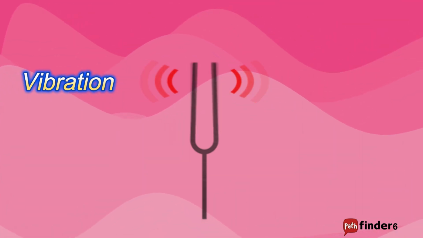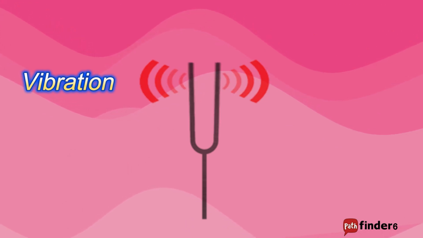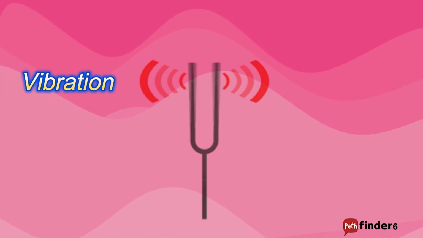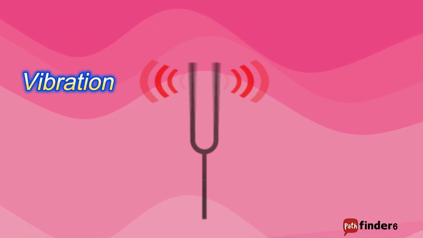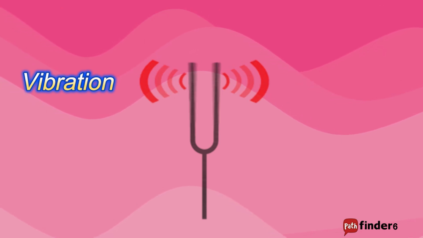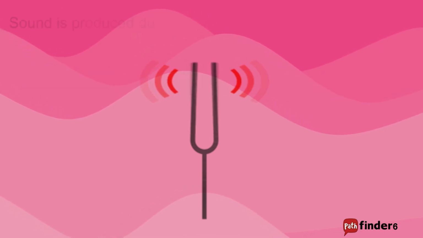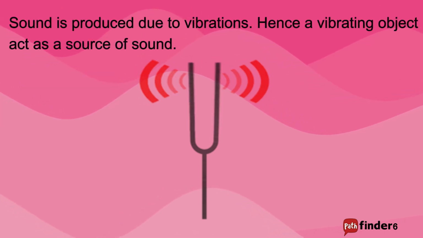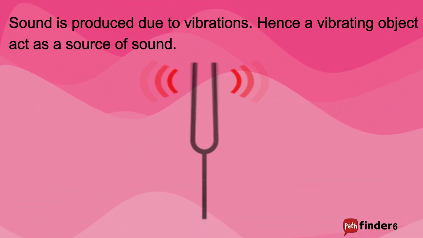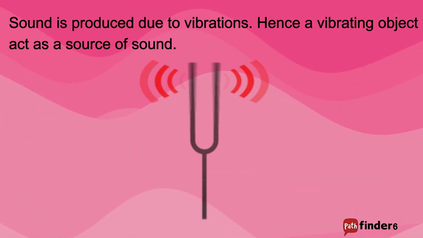It starts to move back and forth. In short, it starts to vibrate. It is this vibration that produces the sound. Yes, anything that vibrates will produce sound. Sound is produced due to vibrations. Hence, a vibrating object acts as a source of sound.